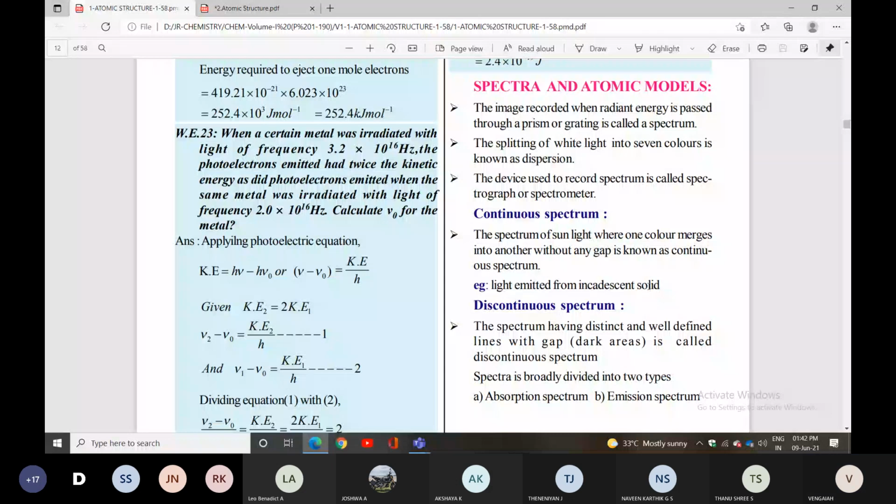The first one is the spectrum of sunlight, where one color merges into another without any gap. Like rainbow colors, I think you all know very well about the rainbow. The colors merge into each other, with no gap between one color and another. The spectrum of sunlight where one color merges into another without any gap is known as a continuous spectrum.